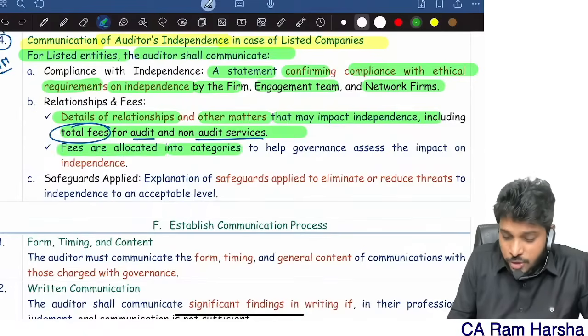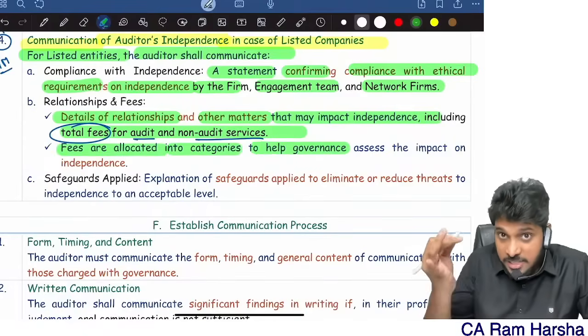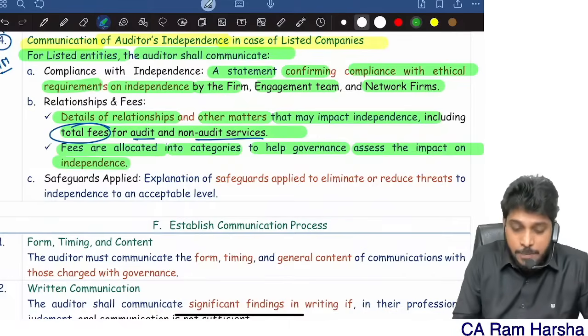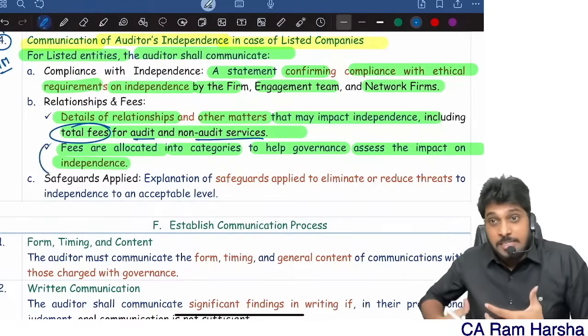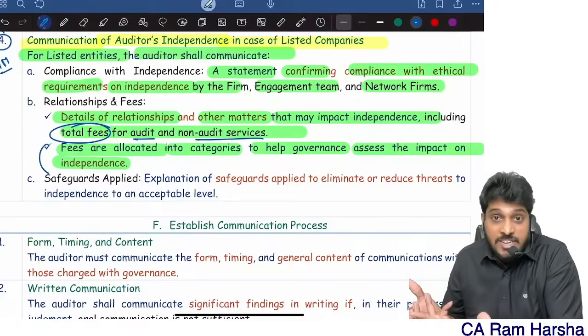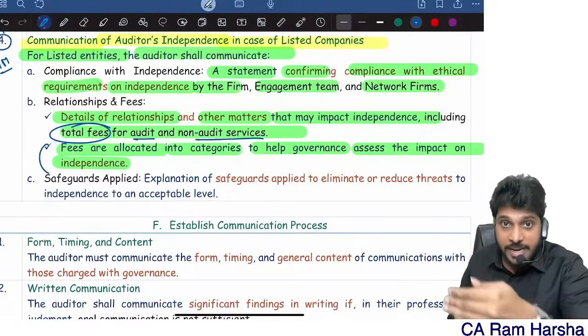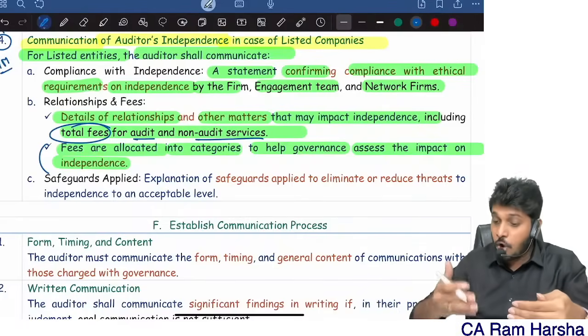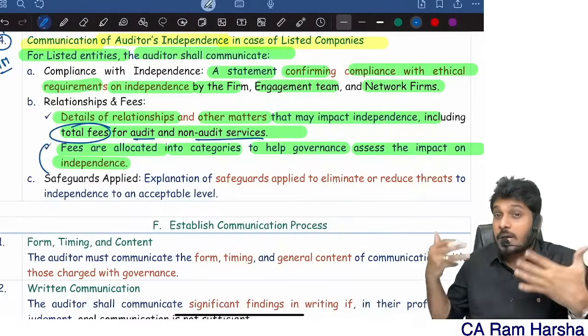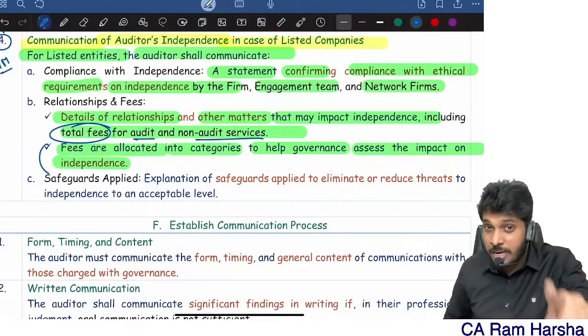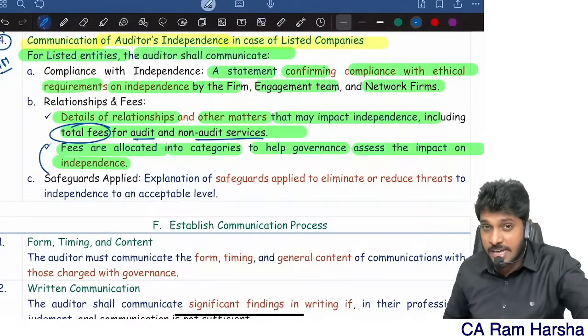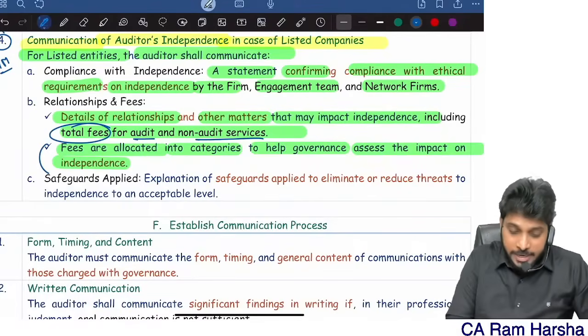Fees will be allocated into categories to help top management and governance assess the impact on independence. See, sometimes if the auditor is depending too much on the client fee, that's a self-interest threat. Yes or no? So you need to clearly communicate how much fees you are getting for audit services, attestation services, and how much you are getting for non-assurance engagements. You should communicate so that they will decide whether you are independent, whether there is any self-interest threat. So the auditor has to communicate.